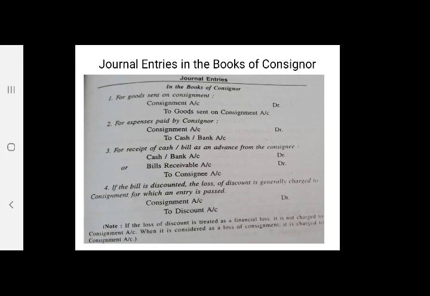The loss of discount is generally charged to consignment, for which an entry is passed: consignment account debit to discount account. One note should be considered: if the loss of discount is treated as a financial loss, it is not charged to consignment account. When it is considered as loss on consignment, only then is it posted to consignment account.